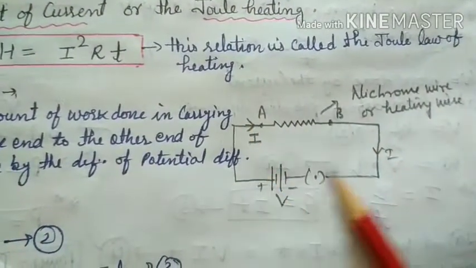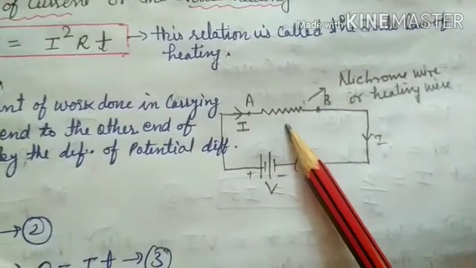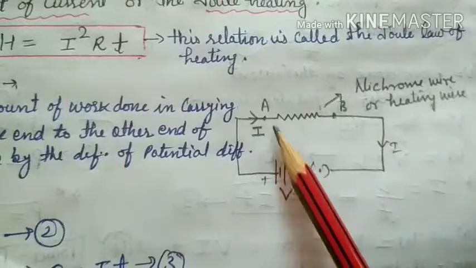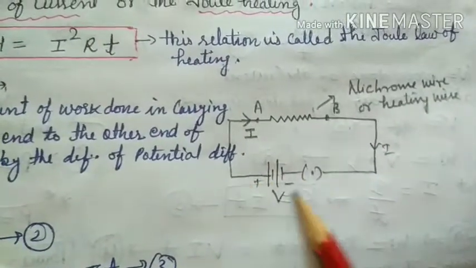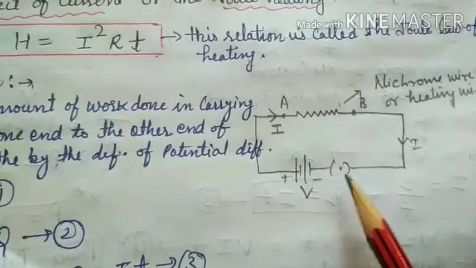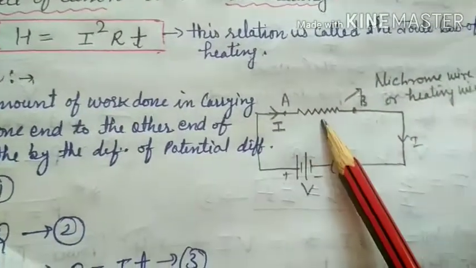Let us suppose this is the circuit of an electric heater, and this is a heating wire, a heating element wire, that is nichrome wire. Whenever that is connected to the power source of voltage V, there is one switch. When we switch on that circuit, the current passes through it. Let us suppose current I passes through it.